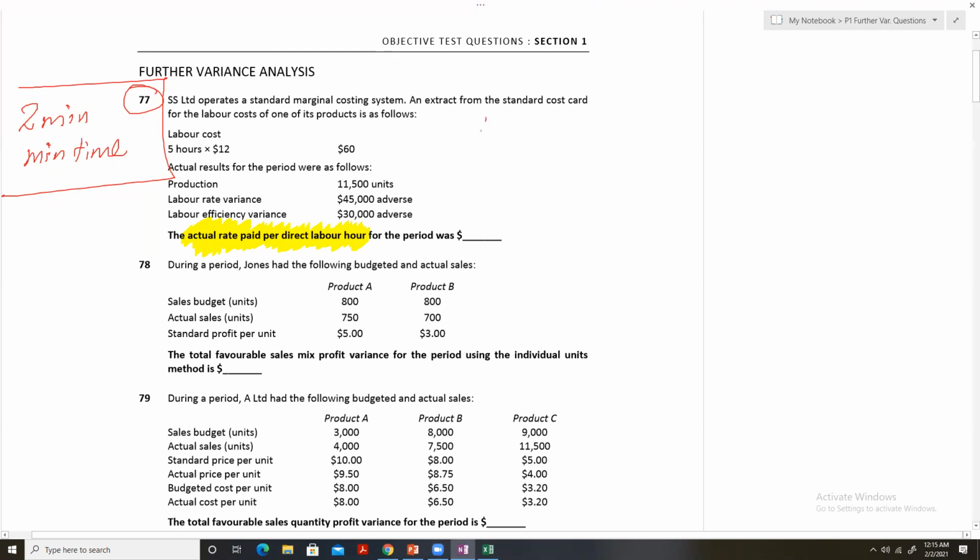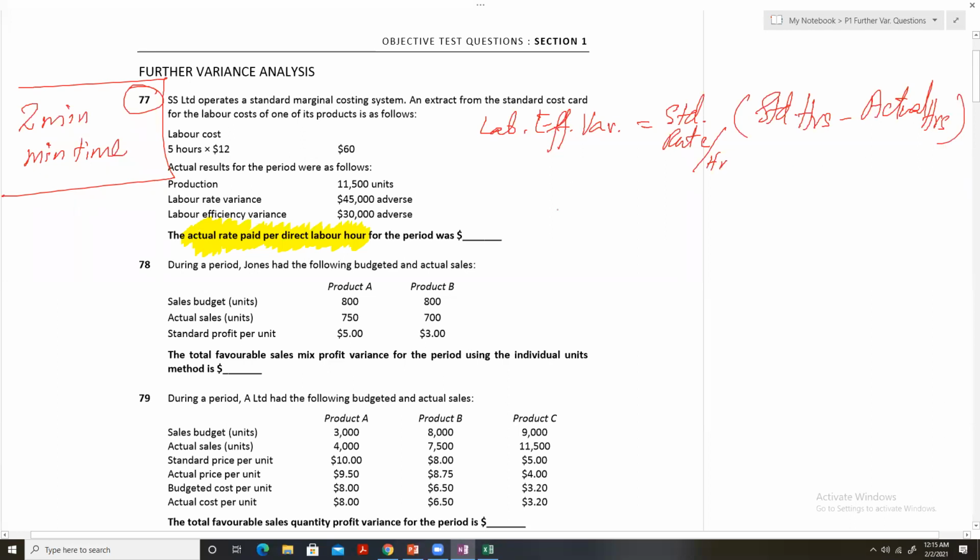Labor efficiency variance is calculated as the standard rate per hour multiplied by the difference between standard hours and the actual hours.